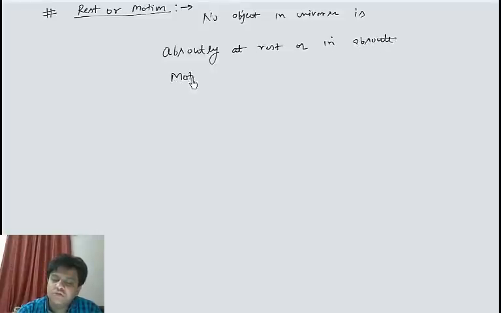In universe there is no object which can be said absolutely at rest or absolutely in motion. Actually the discussion of rest or motion is dependent on the observer.